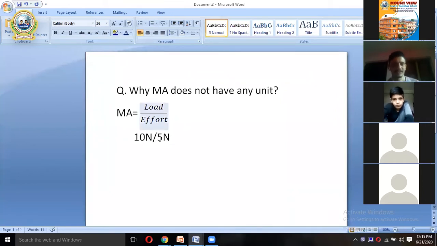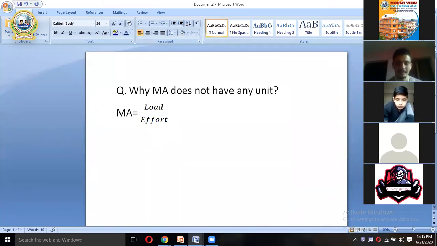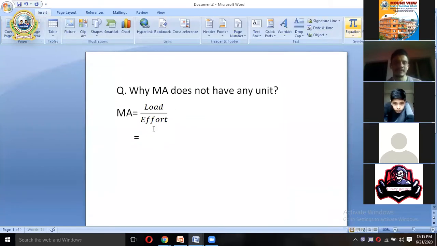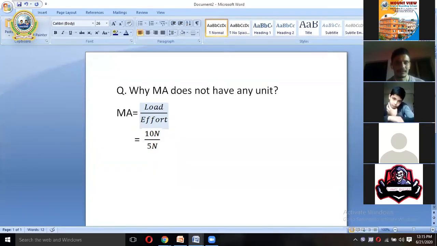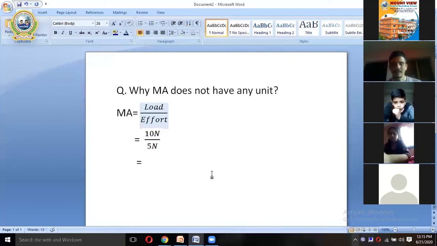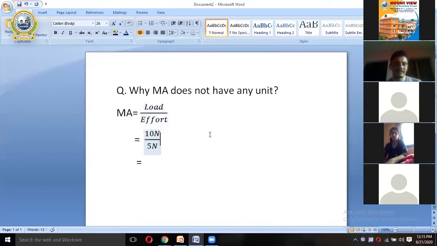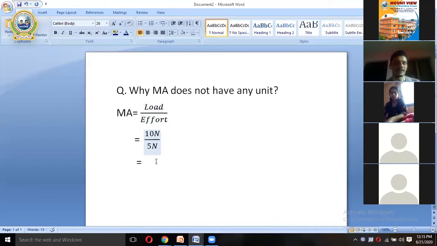See that 10 Newton, this slash means division sign. Okay, let me write properly, with the equal sign at the proper place. Let us suppose that load is 10 Newton, and effort is 5 Newton. While we perform the calculation, see there, this Newton can be cancelled out, isn't it? 10 Newton divided by 5 Newton, Newton cancels out. 10 upon 5 is 2. So we get 2.